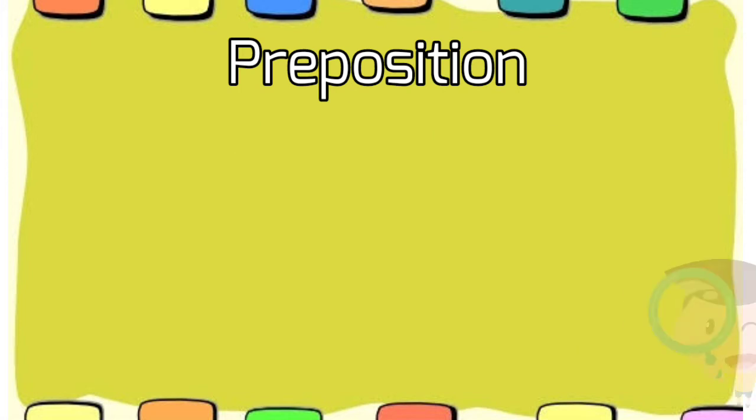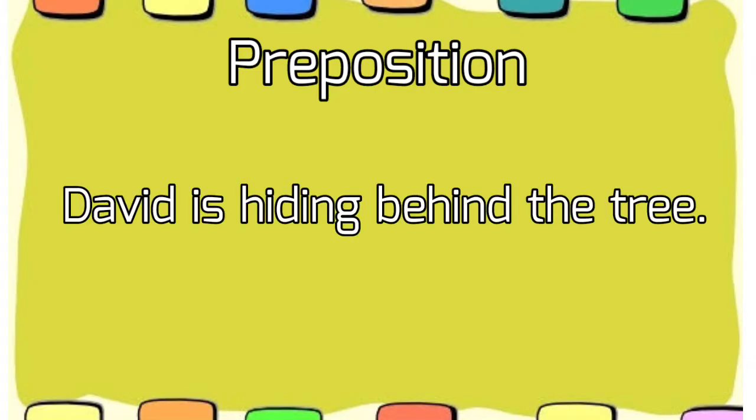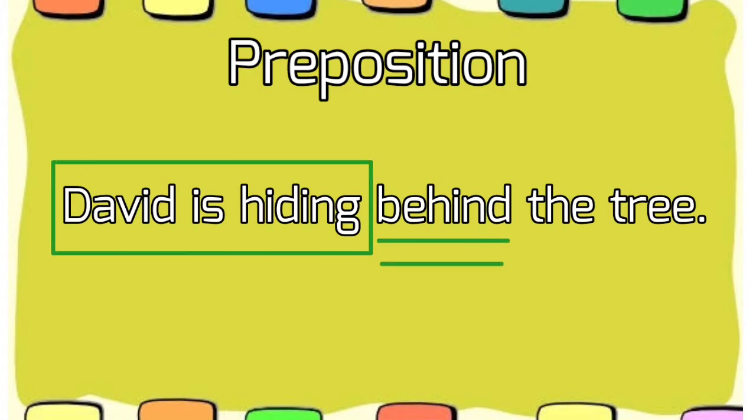Now, let us try to find the preposition in this sentence. David is hiding behind the tree. The preposition in this sentence is behind. It acts like a bridge which connects the words before it and the words after it.